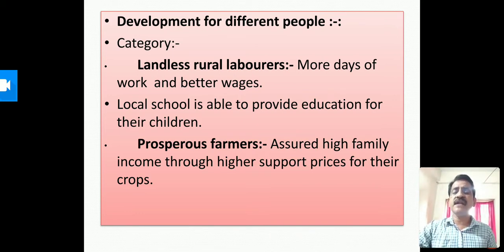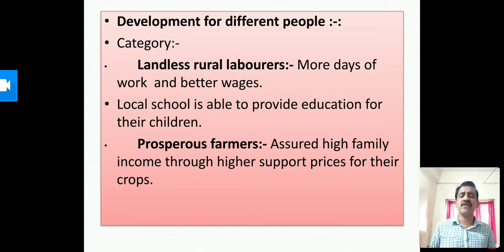More days of work and better wages. If you see from the view of a landless rural laborer, development for him means he should get more days of work and better wages. Another thing is he wants a local school which can provide education for his children. So these are the two development aspects which a landless rural laborer looks into: more days of work and better wages, and a local school which is able to provide education for their children.